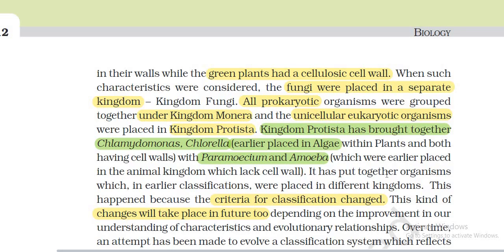It has put together organisms which in earlier classifications were placed in different kingdoms. This happened because the criteria for classification changed. Kingdom changes will take place in future too, depending on improvement in our understanding of characteristics and evolutionary relationships.